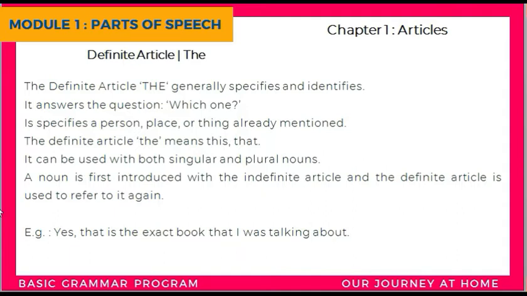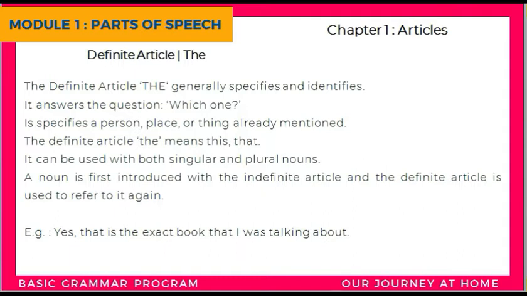The definite article means this or that. During the conversation, the listener as well as the speaker knows about that specific thing, which is denoted by the words this or that. Now, it can be used with both singular and plural nouns.